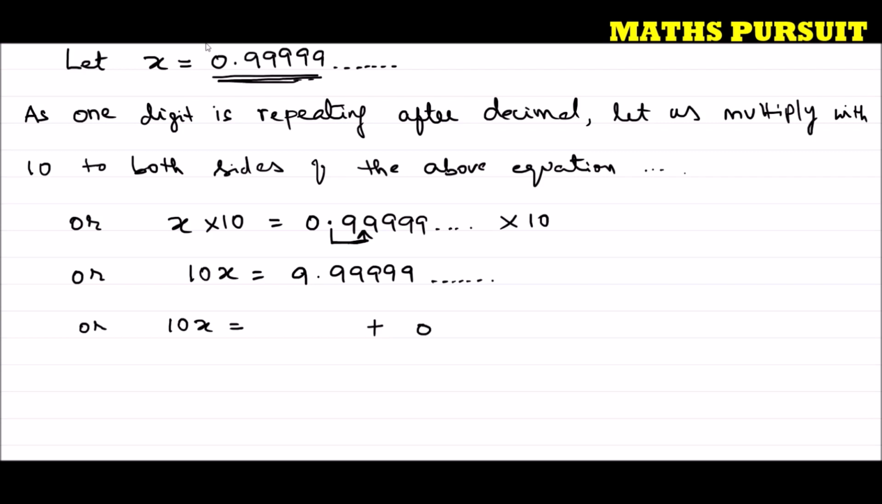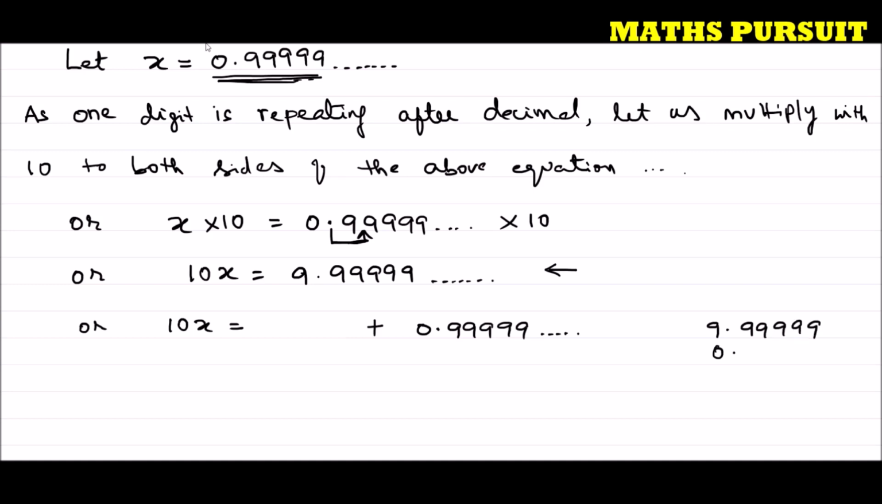So 0.99999, this is what the question has given us. So I'm going to segregate this 9.9999 into two parts. One part is 0.999. Let us find out this part. How to find out? The very easiest way is, let us do the subtraction.